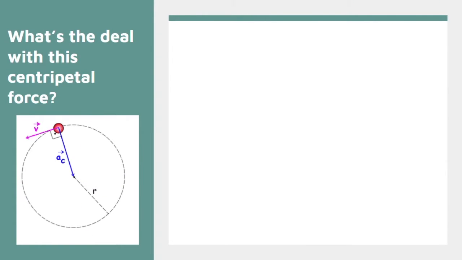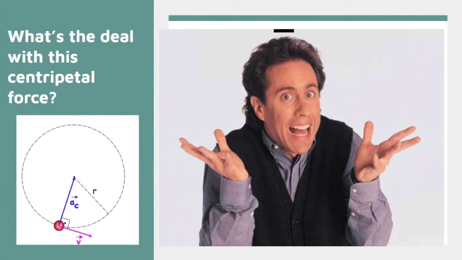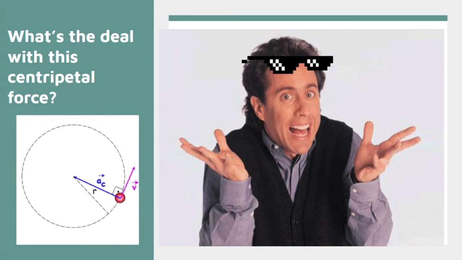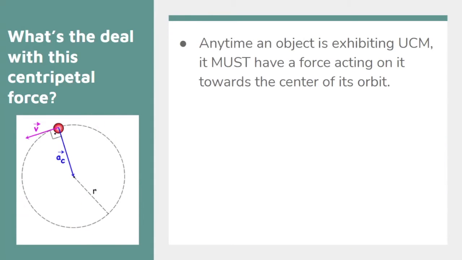So what's the deal with this whole centripetal force thing? Well, let's talk about this diagram a little bit. And we know that anytime an object is exhibiting uniform circular motion, it must have a force that's acting on it towards the center of its orbit. And over here in our diagram, we can see that. Here's our object, our red blob that's going around in a circle. And I see that there's a centripetal acceleration pointed towards the middle. The same direction that that centripetal acceleration is pointing is going to be our centripetal force.